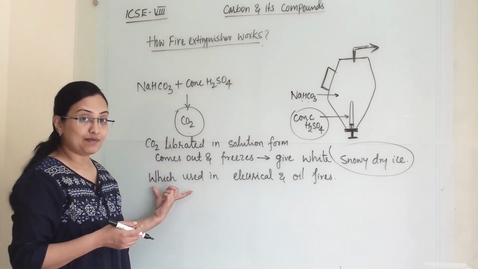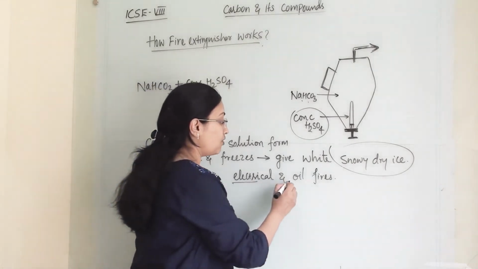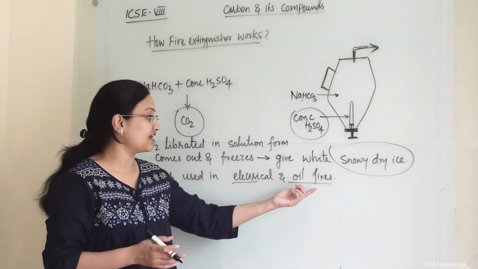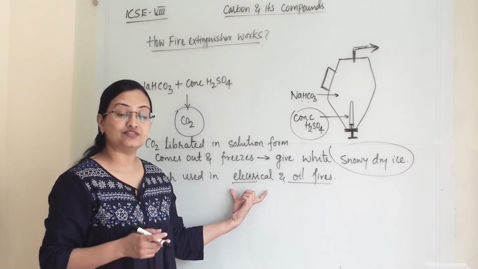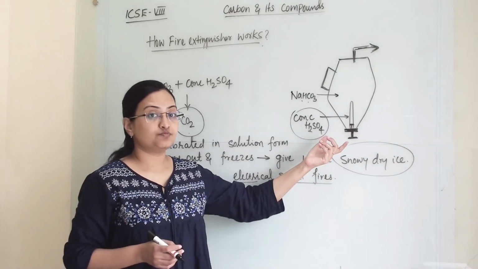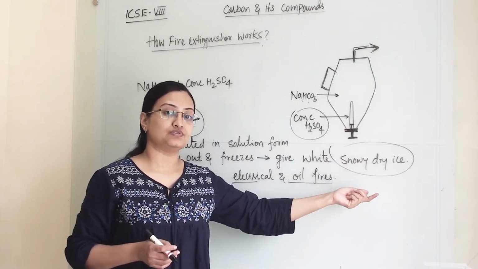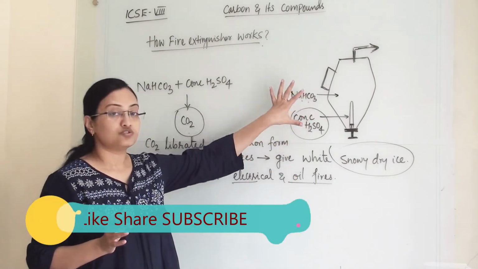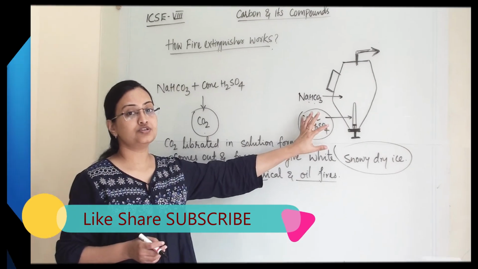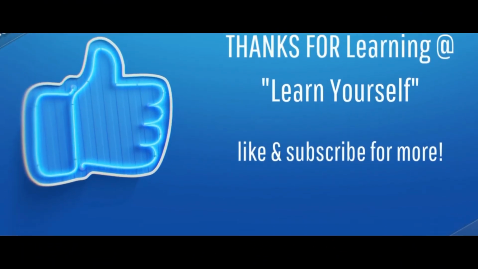So it is used on electrical and oil-generated fires, because we cannot use water when the fire is due to an electrical fault or oil. On the spot we can make dry ice and use it, so solid carbon dioxide is used to extinguish fire.